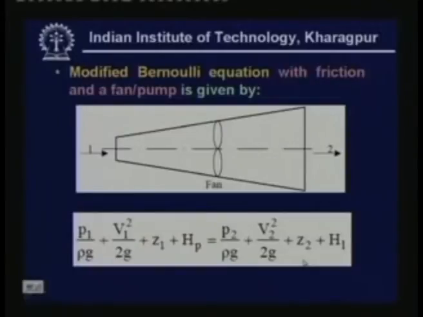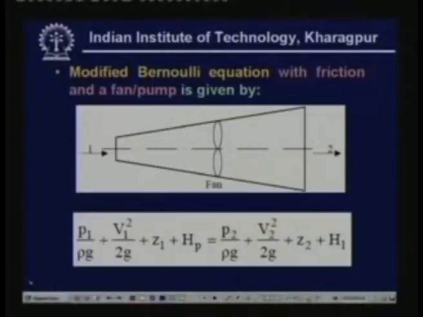Now that is what is shown in this slide. This is the modified Bernoulli equation with friction and a fan or pump, and I have shown here an arbitrary cross section. That means the cross-section area need not be constant, and the fluid enters here and leaves here, and this is the fan or pump. So what is the modified Bernoulli equation for this kind of situation? This is the modified Bernoulli equation, only the difference is this term, which is nothing but the head gain due to the presence of the fan.